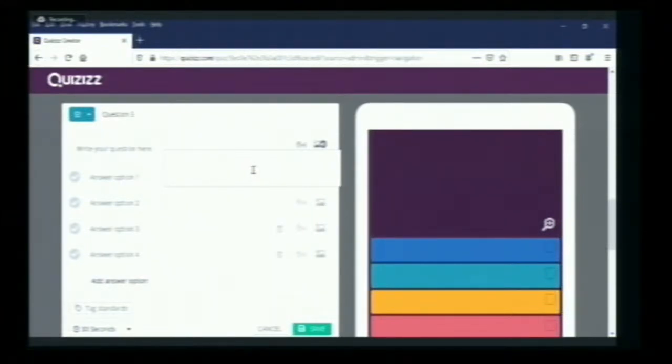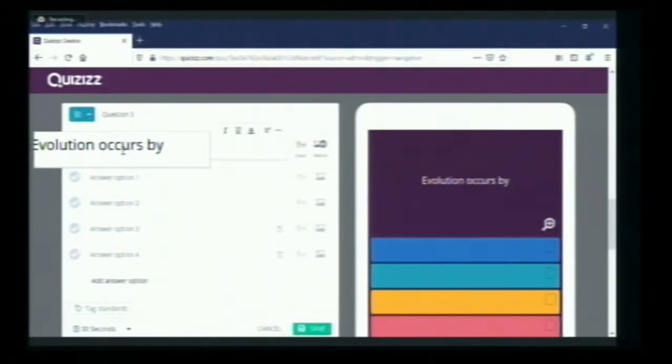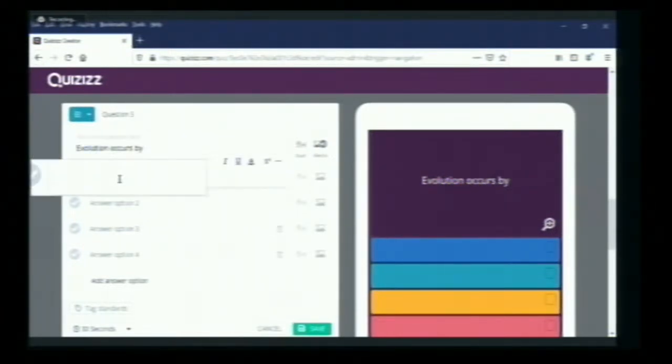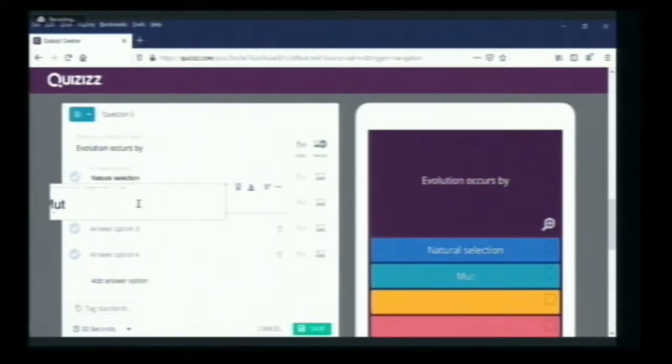So here I will give the question as, evolution occurs by. Two or more options are there, the right answers are there. For that, number 1 I will give as natural selection. For the second one, I will give mutation. Number 3, I will give fossil. And number 4, I will give ecosystem.